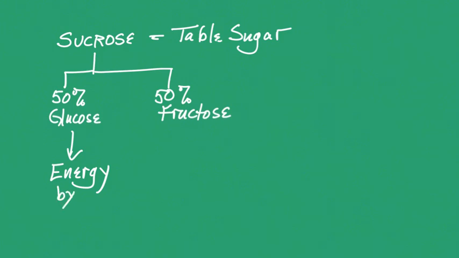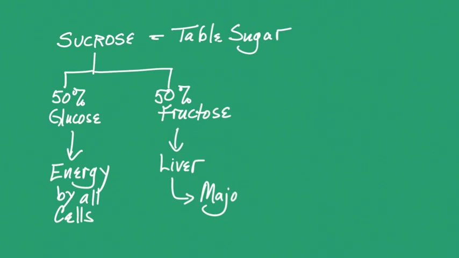So that's not a problem. However, fructose cannot be used by all the cells in our body. It goes straight to the liver and most of it is converted to fat. So sugar becomes fat in the end via fructose.